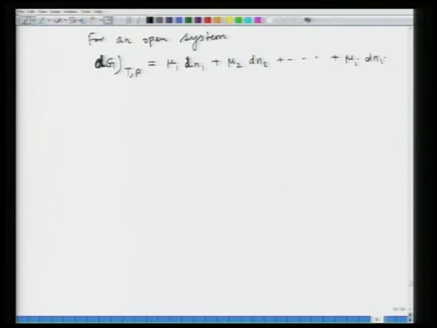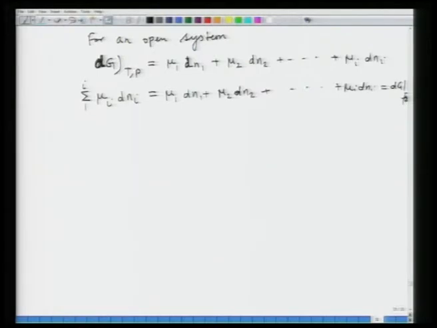From this I can write the sum from 1 to i of mu i dNi is equal to dG at constant temperature and pressure.